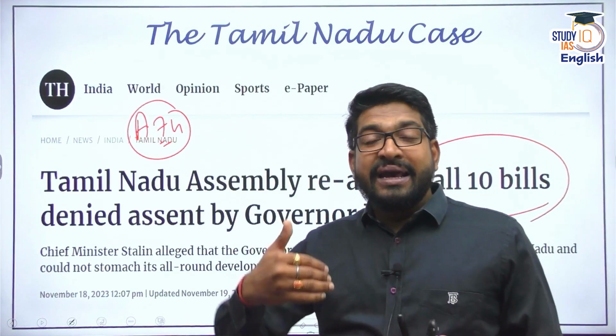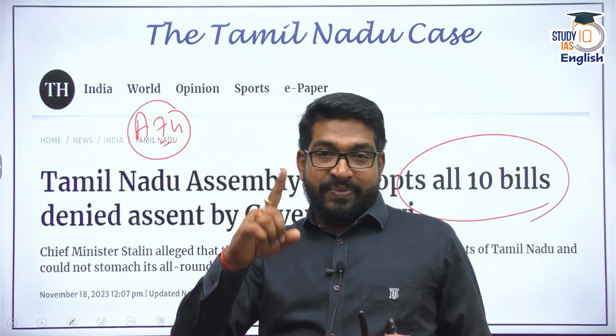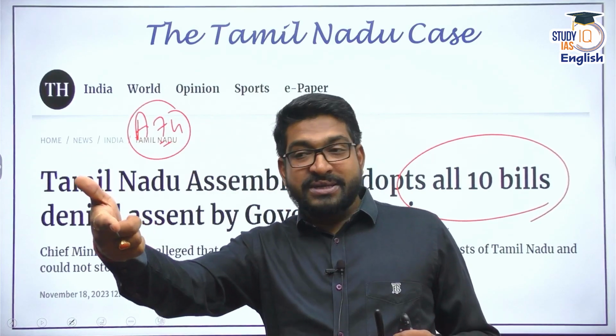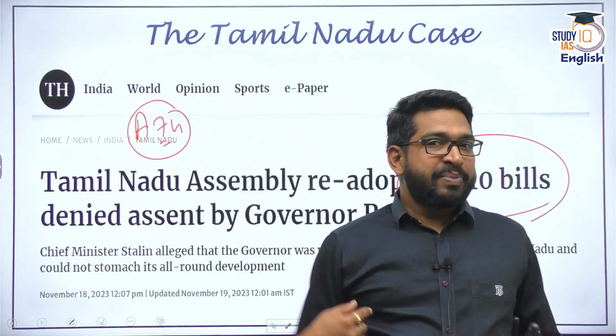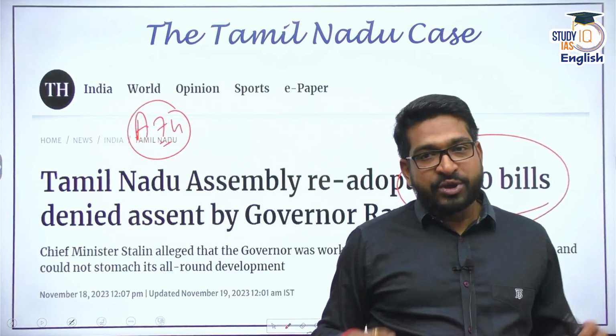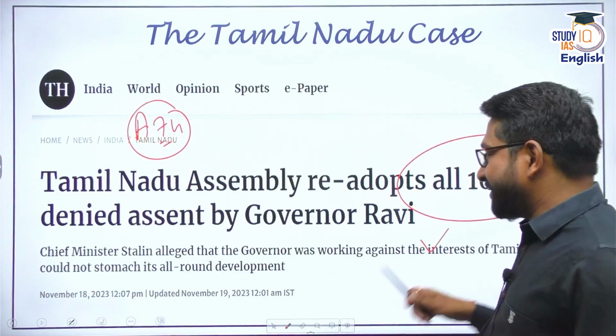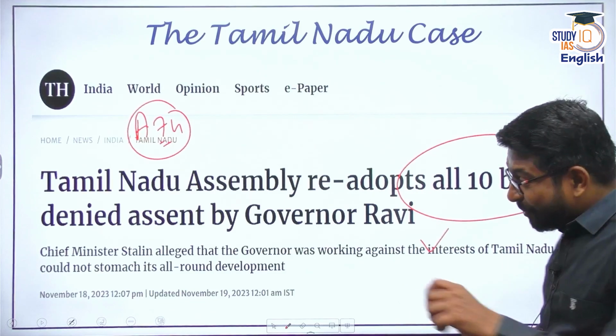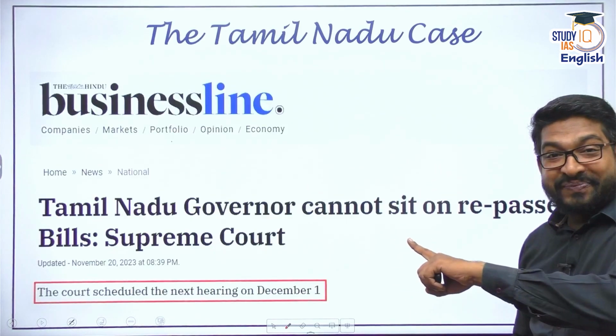The president can resend the advice of the Council of Ministers once, but if the Council of Ministers give the same advice to the president, then the president shall be bound to accept it. The question is, what will the governor do now? And the ball is in the court of the governor again, right?